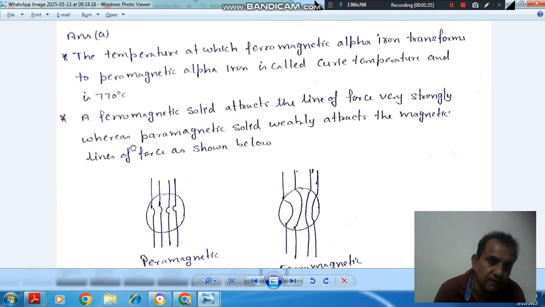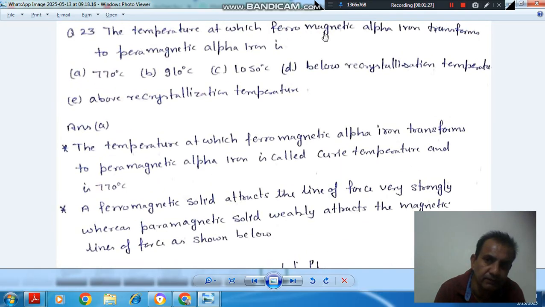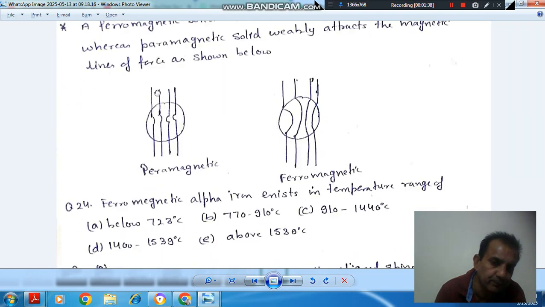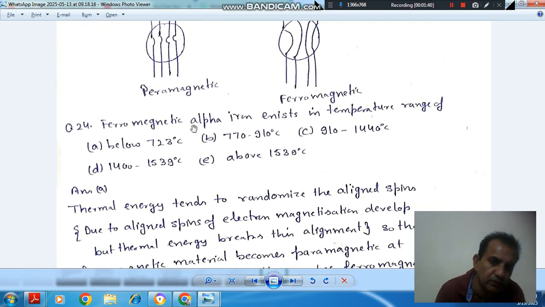Okay, so the answer is option A. The temperature at which ferromagnetic alpha iron transforms to paramagnetic alpha iron is your Curie temperature, which is 770 degrees Celsius. Question number 24 is also based on this.